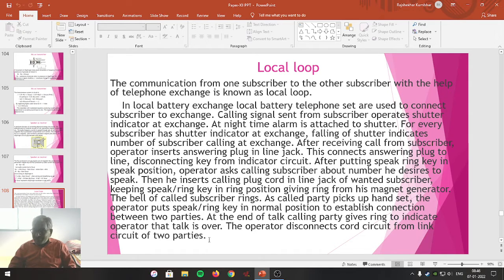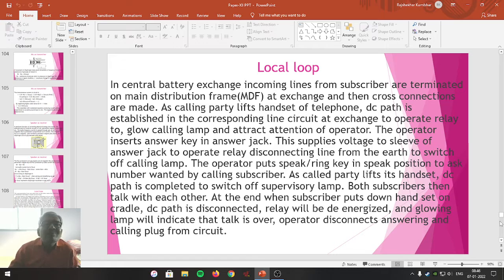To avoid this, some developments took place in telephone communication, and local battery exchanges were converted into central battery exchanges. So this is the first modification that took place in the local loop as far as telephone communication is concerned.